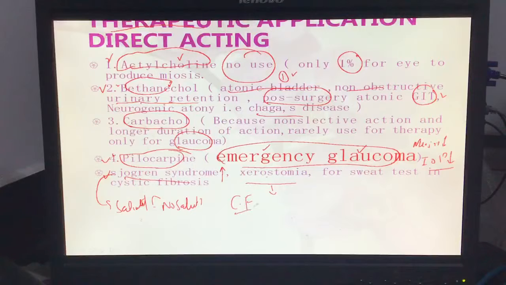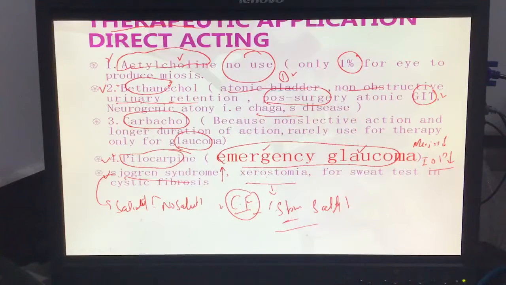Okay, next thing, cystic fibrosis. What is this disease? Cystic fibrosis is a disease of the exocrine glands, affecting mainly the exocrine glands. The secretion becomes very thick. To diagnose this, cystic fibrosis is diagnosed by a skin test. The skin becomes very salty. We check the salty skin in the cystic fibrosis child.